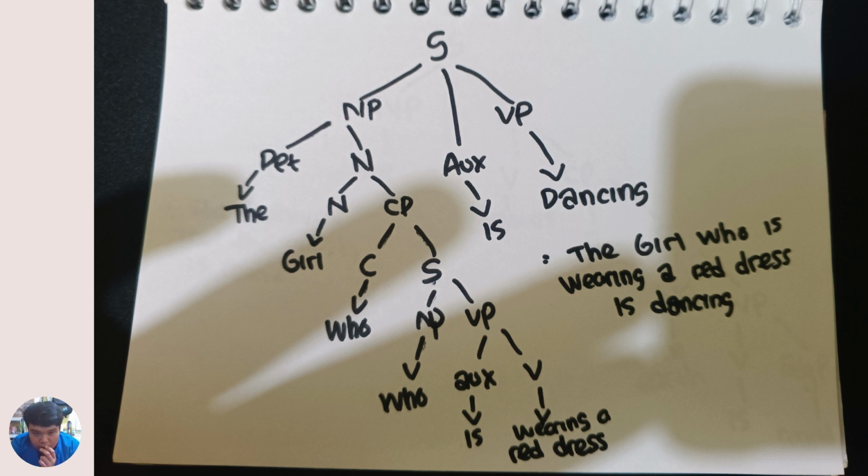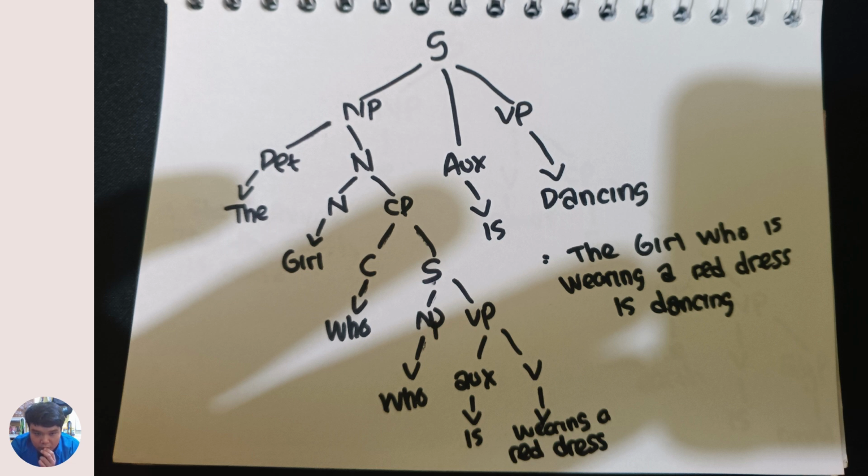In the relative clause we're going to go down to the C and S. The word C is who, and the S we're going to go down into the NP and VP. In NP is the word who, and the VP you're going to go down into auxiliary and verb. The auxiliary is is, and the verb is wearing a dress. So the next part is we're going to go into auxiliary, in which the word is is, and the last is the verb phrase is dancing. So the word the as a determiner, girl as a noun, who as a relative.